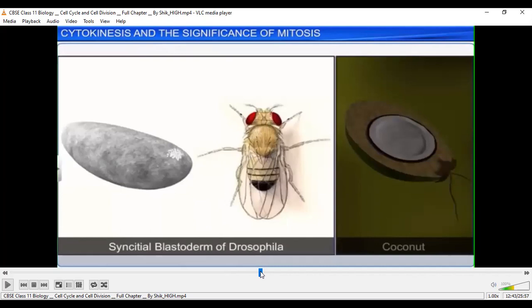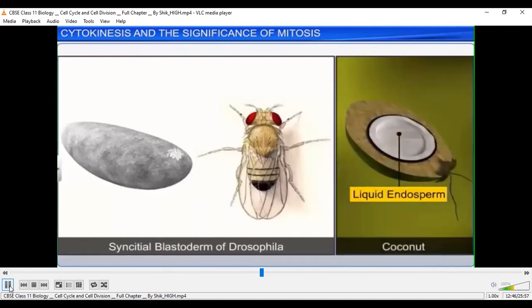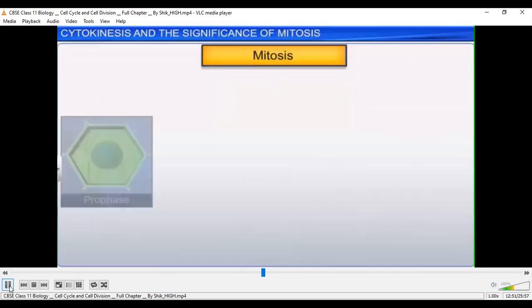Gradually, as the coconut matures, the coconut water will be reabsorbed and utilized for maturation. So that free nuclear condition will nowhere be present. Each cell is surrounded by a cell wall. And even in case of the Drosophila egg, the same thing will happen. Okay, so next comes the liquid endosperm. I told you, that is nothing but the tender coconut water.